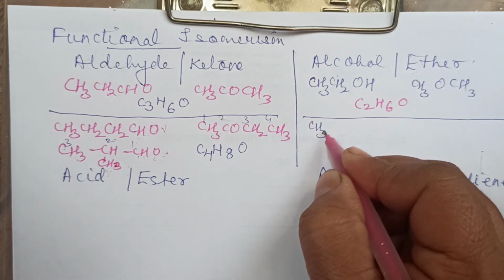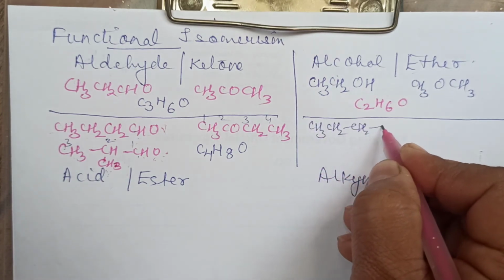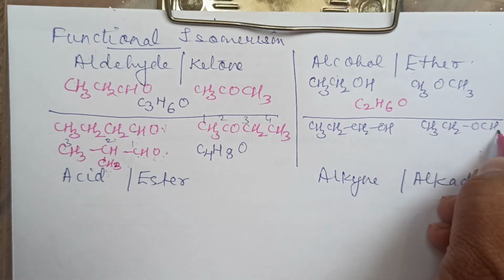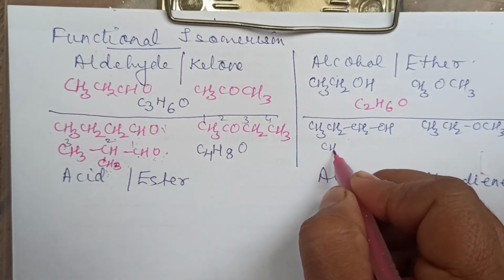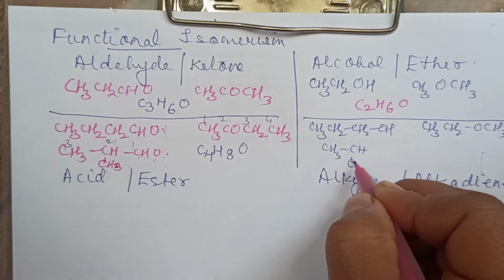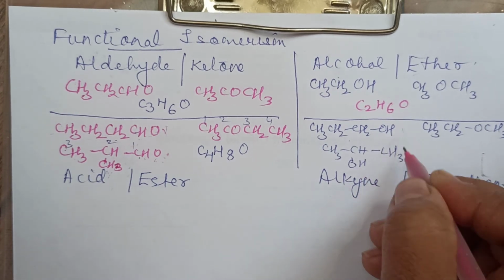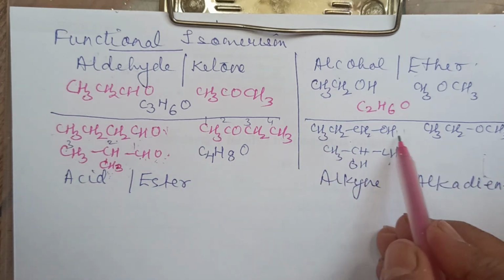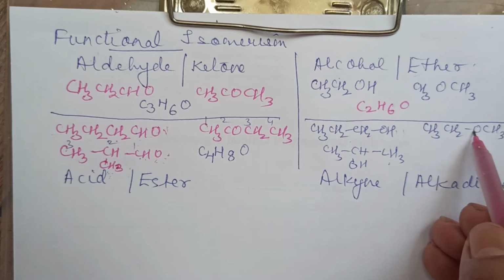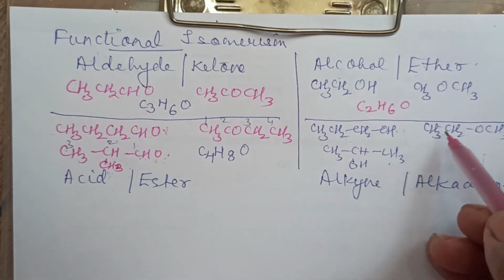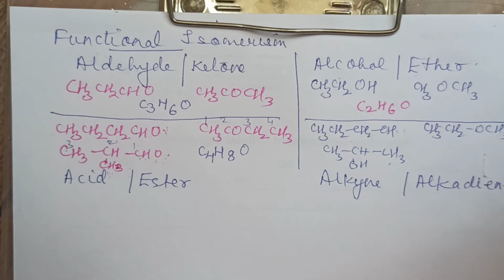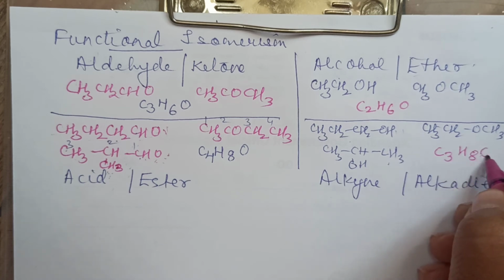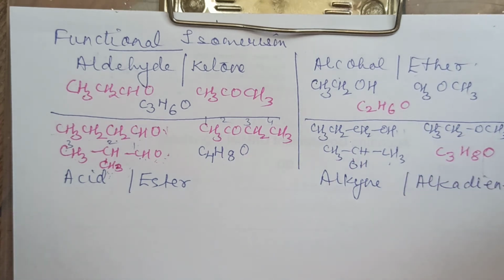Right? Now, let us take one more example of alcohol and ether. That is with 3 carbon atoms, CH3CH2CH2OH. If I write its isomer, it will be CH3CH2OCH3. Though, I may also write OH here. But recently we discussed that these two with respect to each other will be position isomers. If I am asked to write the functional isomer of this, you will write this and this one. And this also can be written. These with respect to each other are also functional isomers. Okay. So let us combine carbon atoms. How many? 3. You have H8, and then O. Okay. So these are functional isomers.